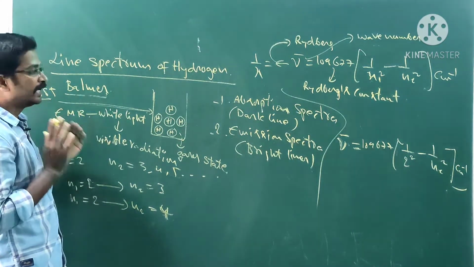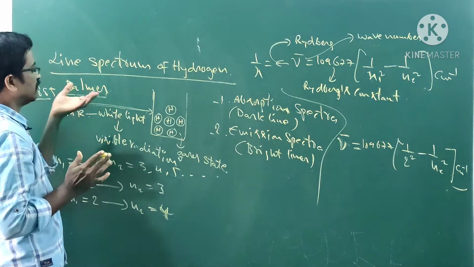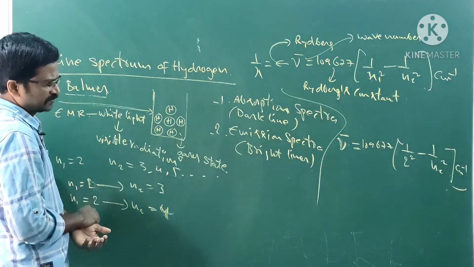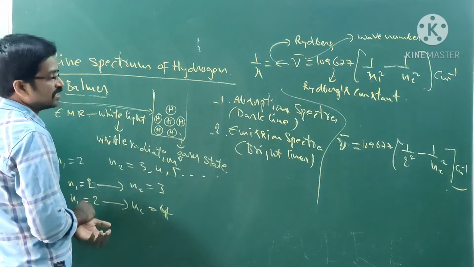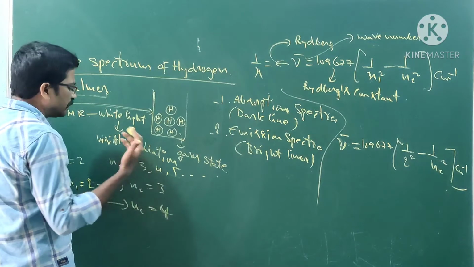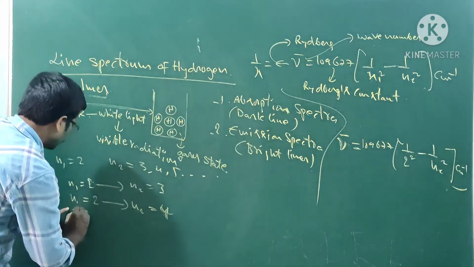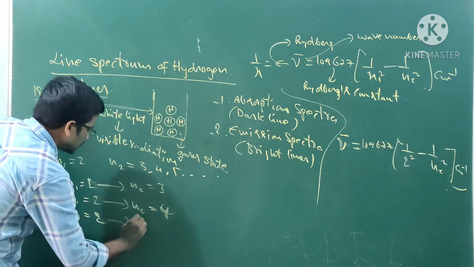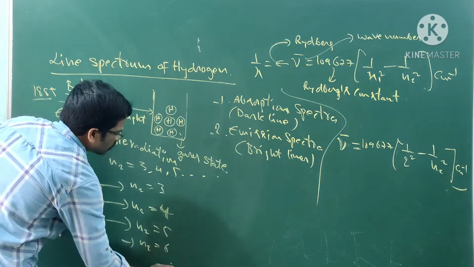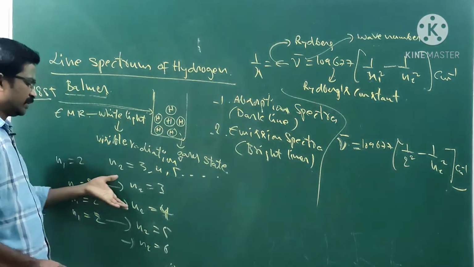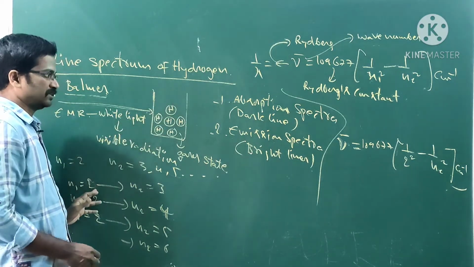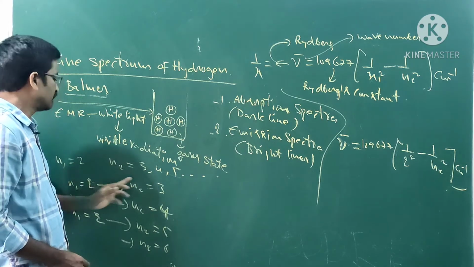Balmer explained that in this experiment he observed that whenever white light is passed into the sample, it can give two types of lines. The initial stage is 2, and the final destination may be 3, it may be 4, it may be 5, and so on, 6, whatever it may be, up to n is infinity. These lines belong to the Balmer series absorption.